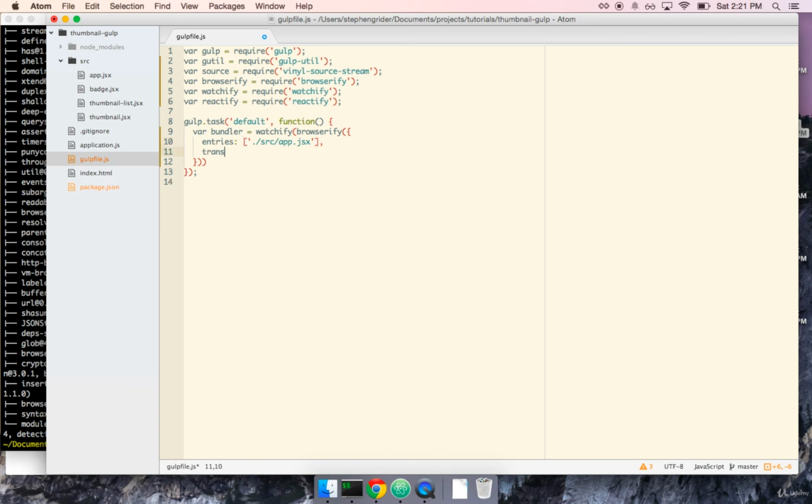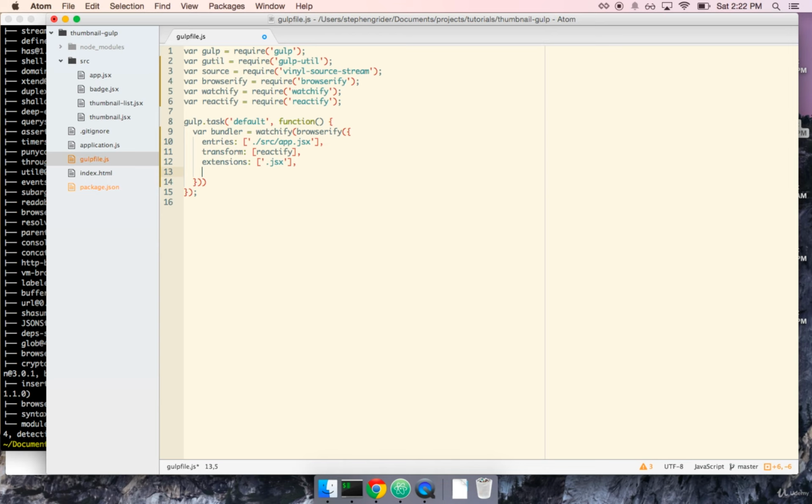All right, the next one is transform, Reactify. The transform tells Browserify that while it's figuring out our dependencies, it also needs to transform or compile our JSX to JS. And it's going to do this using the Reactify module. Next, we're going to specify the extensions. So these are the files that it needs to look at while it's doing the build process. And for us, it's just .jsx.